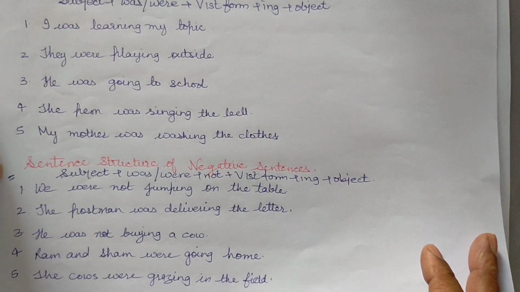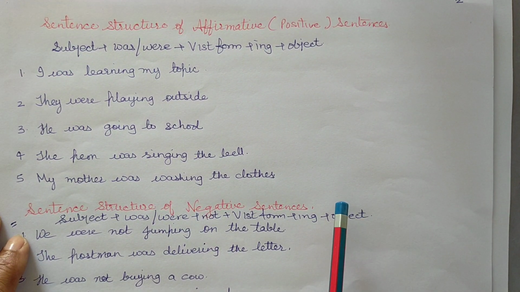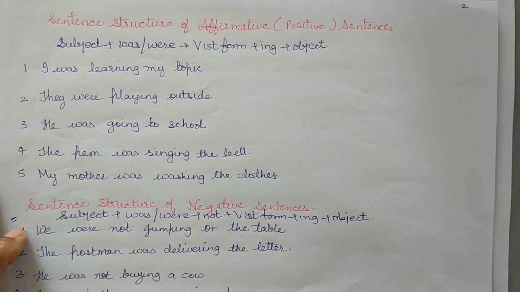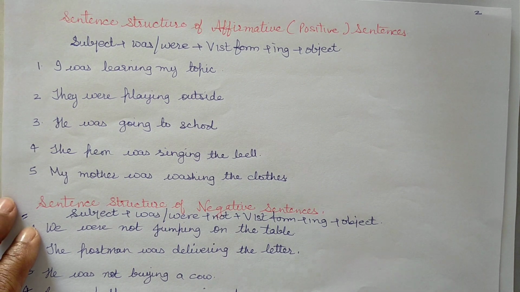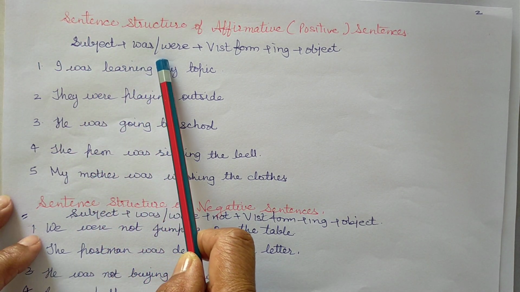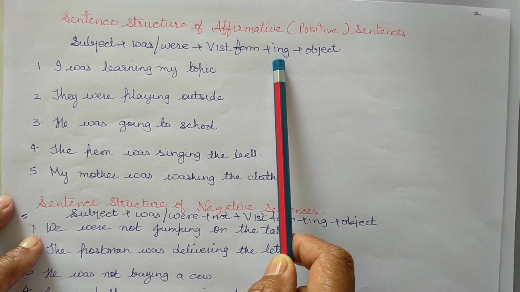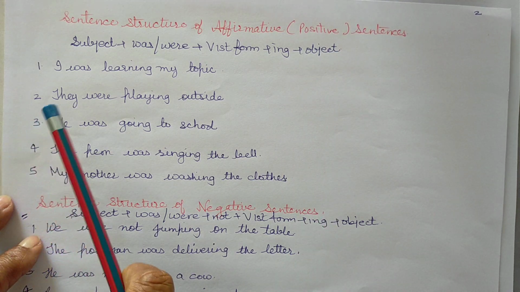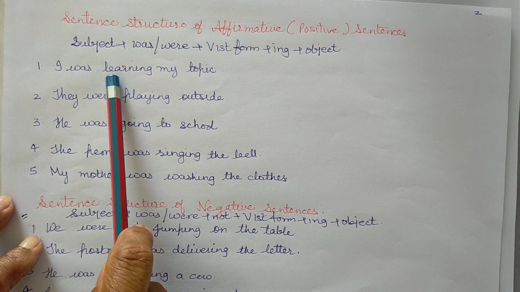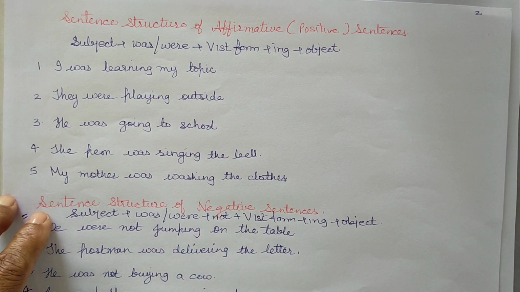Let us move to the structure. Sentence structure of affirmative or positive sentences of past continuous: subject plus was, were plus verb's first form plus ing plus object.